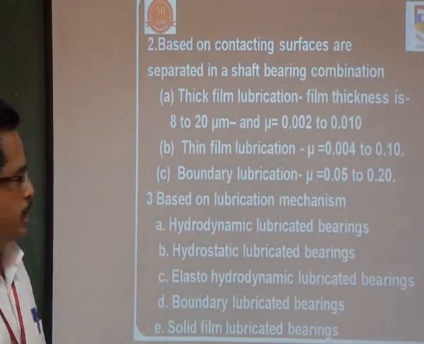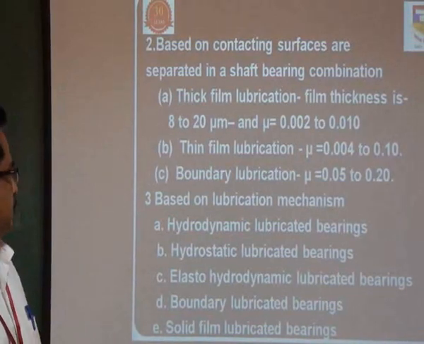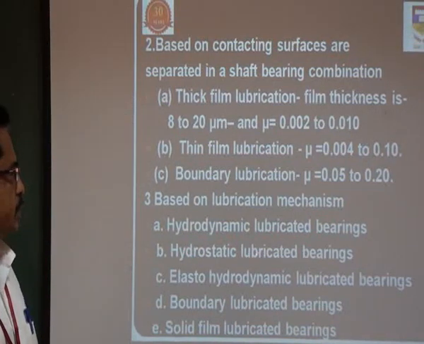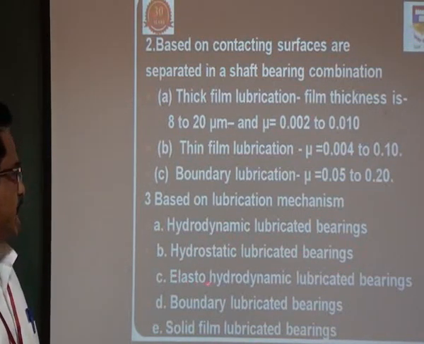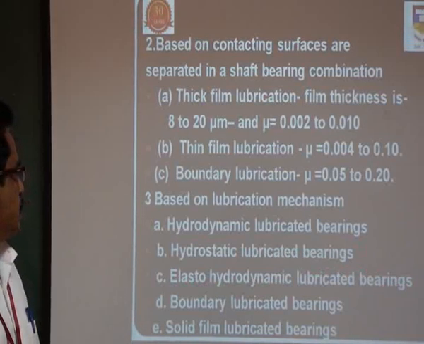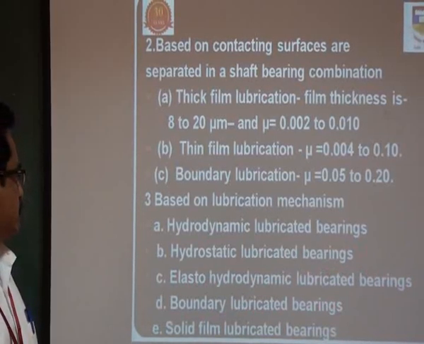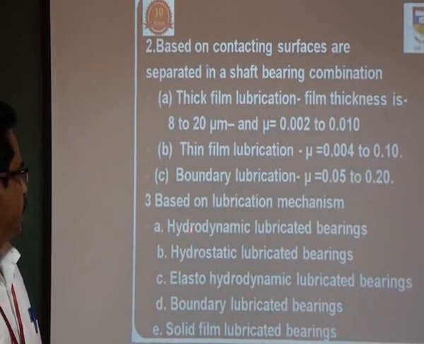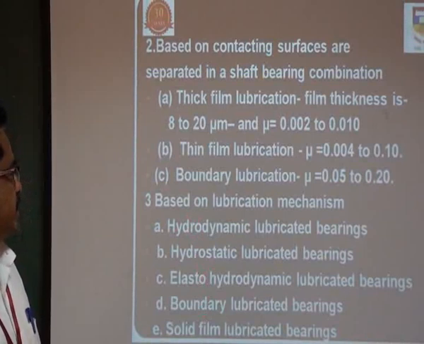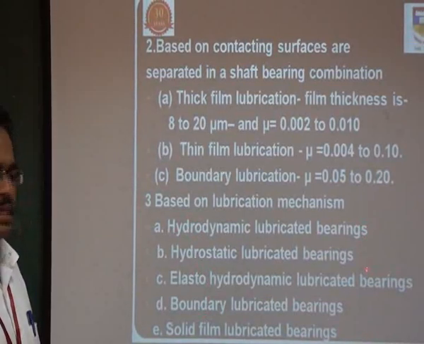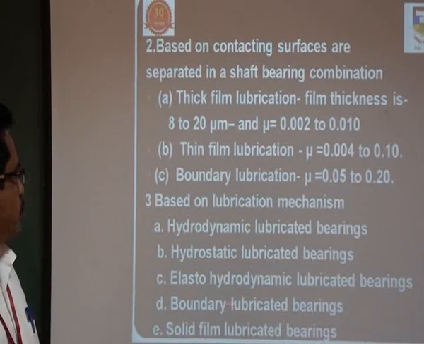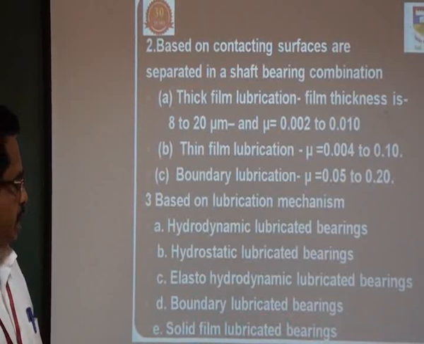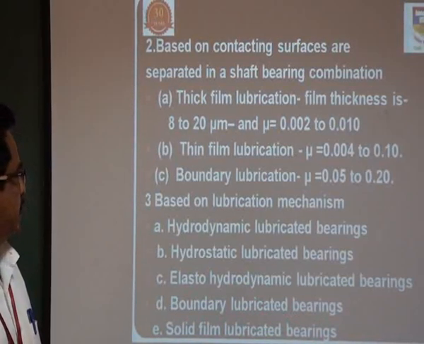Then the third classification is based on the lubrication mechanism. So one is the hydrodynamic lubricated bearing, the other one is hydrostatic lubricated bearing, the third one is elasto hydrodynamic lubricated bearings, boundary lubricated bearings, and solid film lubricated bearings. Whereas in the first three bearings, we are using oil or grease as lubricating oil, in the boundary and solid film lubricated bearings, we are using grease as a lubricating material.